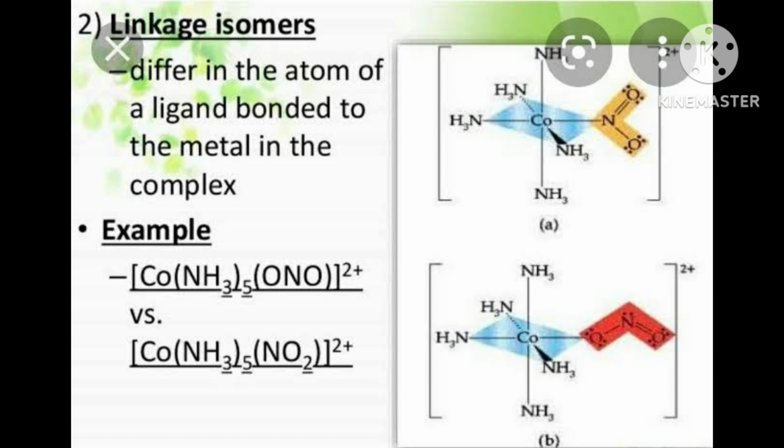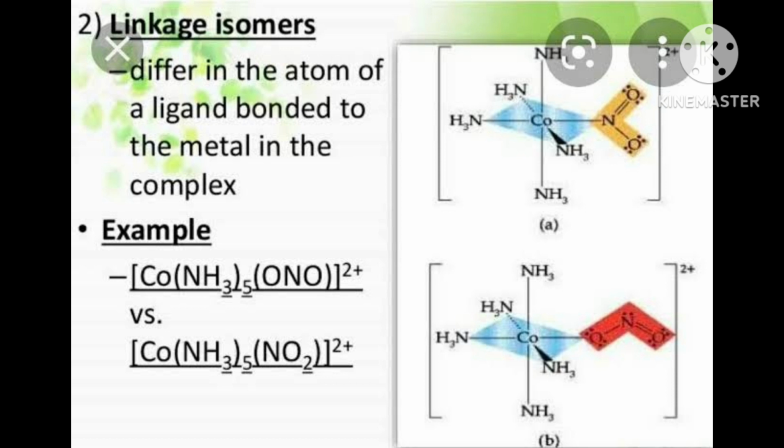And outside, actually En you should write in bracket, a small bracket. And finally, all things you write in a square bracket. Cobalt Cl2 En whole 2 must be written in a square bracket, and on the bracket outside you write 1 positive, 1 plus.